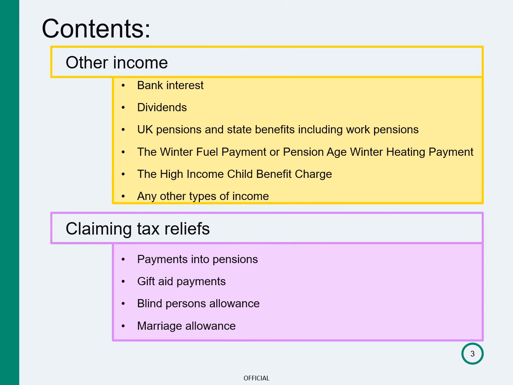In today's webinar, we'll look at other income to tell us about, including bank interest, dividends, UK pensions and state benefits, including work pensions, the winter fuel payment or pension age winter heating payment, the high income child benefits charge, and any other types of income. We'll also be looking at claiming tax reliefs on your tax return, including payments into pensions, Gift Aid payments, blind person's allowance, and marriage allowance.